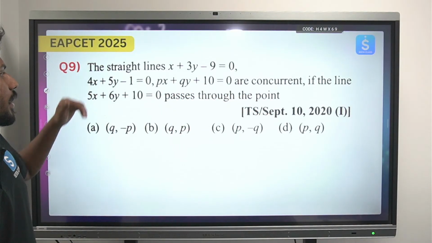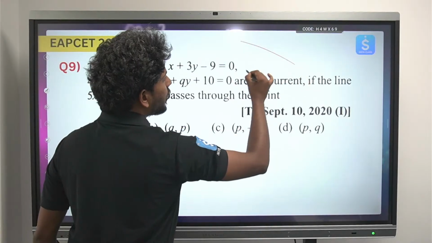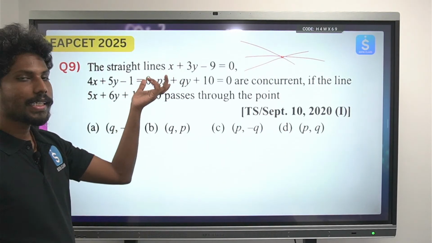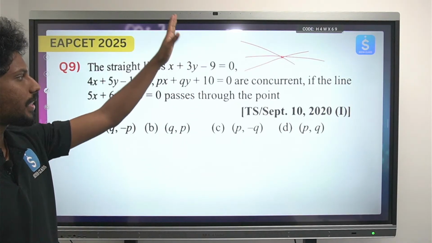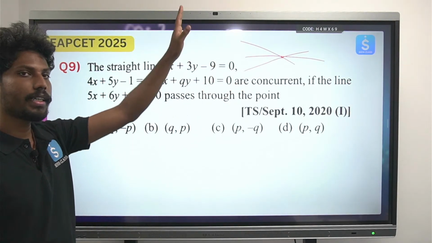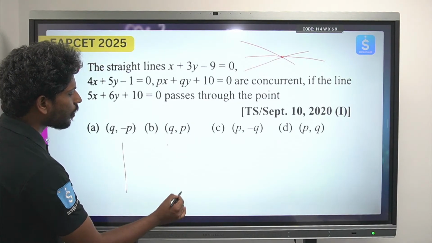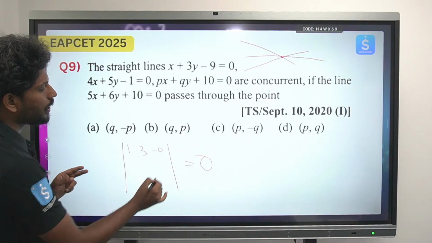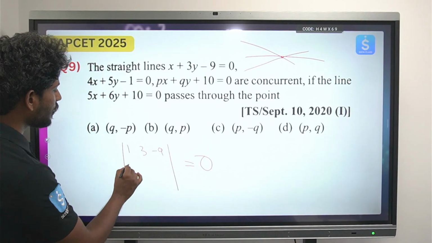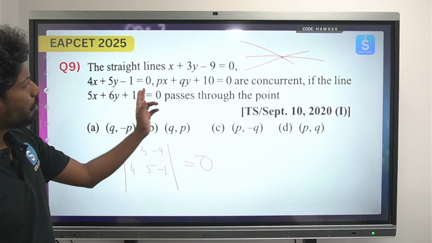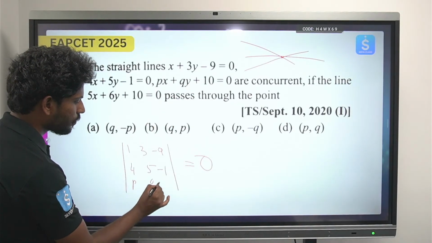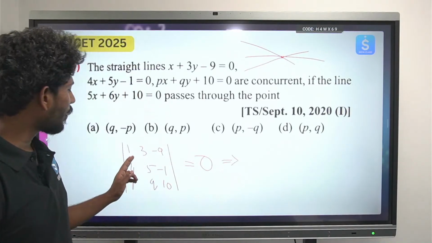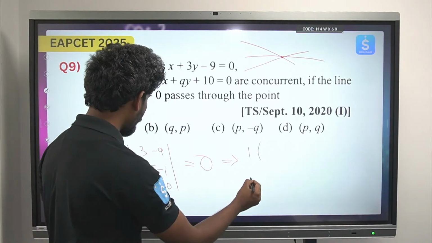A point satisfies it. So there are 3 lines like this. If the lines are concurrent, in the starting of the class we discussed, 3 lines can be concurrent under which condition? That is that the determinant of the coefficients should be equal to 0. So that is 1 3 minus 9, next 4 5 minus 1, and again 5 P, Q, 10. Okay, 5 P, Q, 10. So from here what can we write?